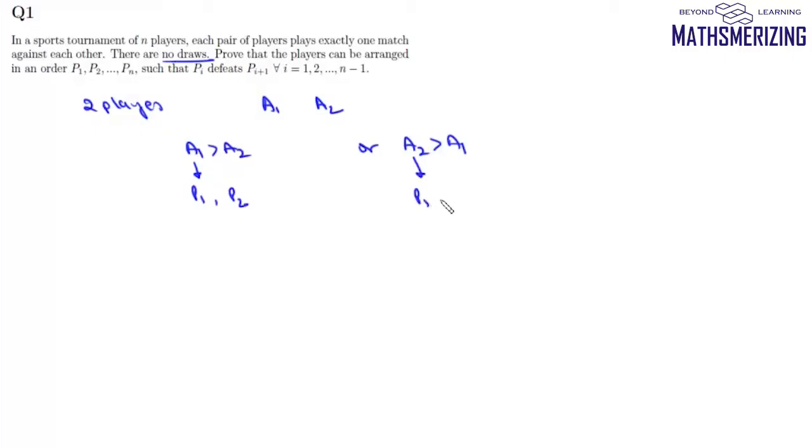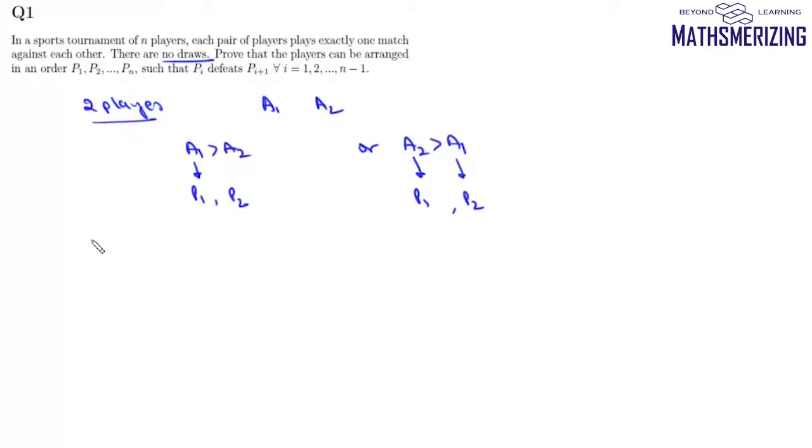So if we take two players, suppose A1 and A2. Now, since there are no draws, one of them is going to win. So either A1 wins over A2 or A2 wins over A1. Now in this scenario, we'll choose this as P1 and we'll choose this as P2. And in this scenario, we'll take this as P1 and we'll take this as P2. So for two players, it is possible to arrange them in a way such that P1 defeats P2.